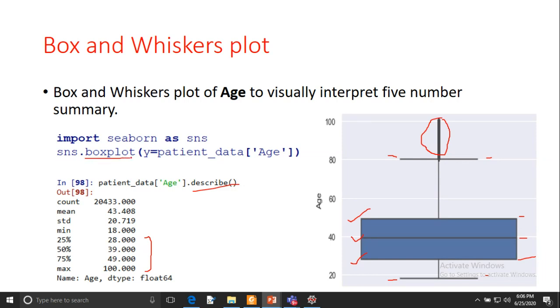For this you have to use this function, and in this function you have to pass one column. You can also pass 2 or 3 columns, but in this case I am passing only one column, age, and I want to draw it along the y-axis. So I have drawn this box plot along the y-axis. This is the age you can see, and this is the box plot, and you can use this command.